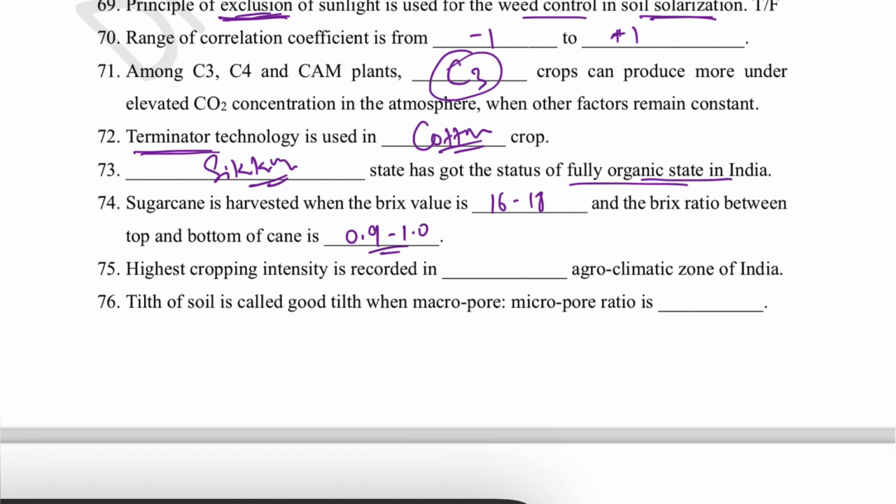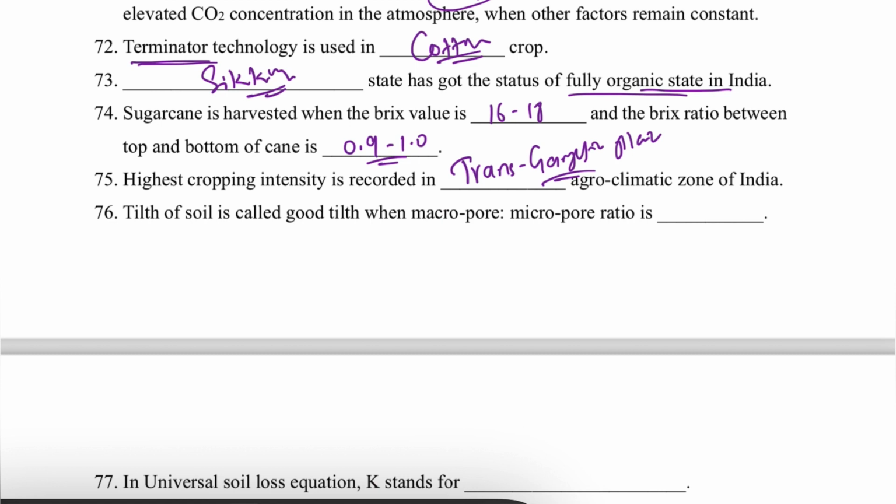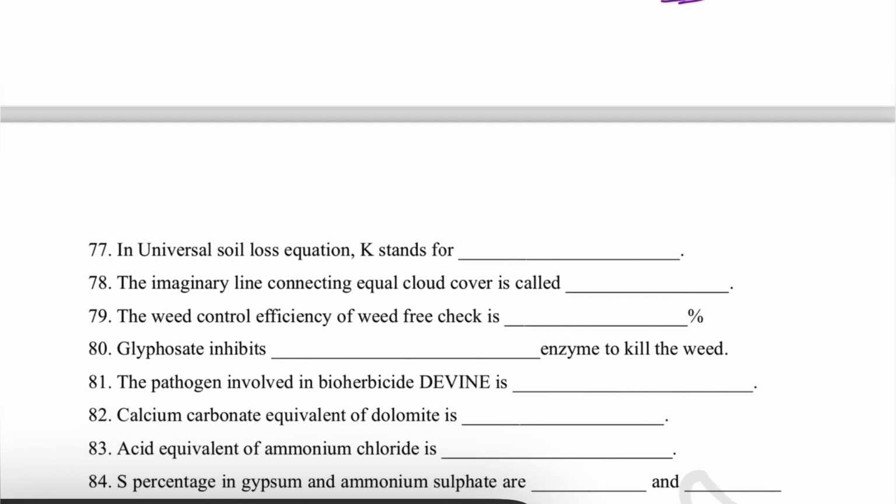Highest cropping intensity is recorded in which agroclimatic zone of India? That is Trans-Gangetic Plain. The agroclimatic zone Trans-Gangetic Plain has the highest cropping intensity among all the agroclimatic zones in India. Tilth of soil is called good tilth when the macro and micropore proportion is 50-50% or the ratio is 1. When the macro and micropore ratio is 1, then we can call it good tilth.